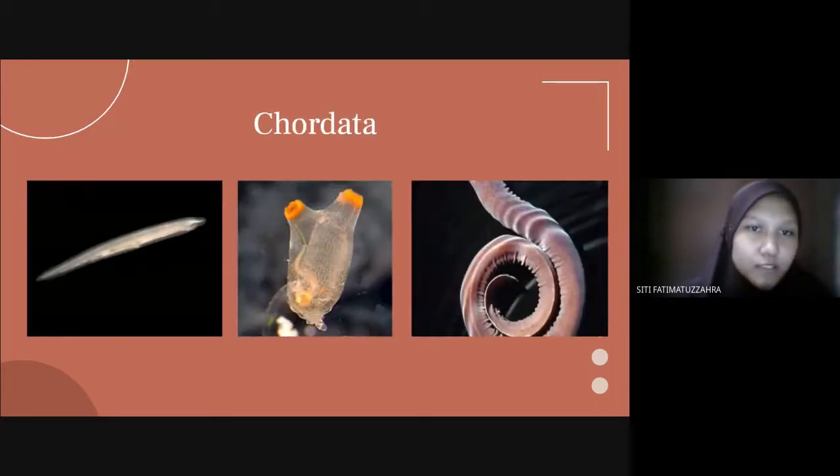the next one is Chordata. More than 90% of all chordate species have backbones, which are vertebrates, but the phylum Chordata also includes three groups of invertebrates, such as lancelets, tunicates, and hagfishes. Next,